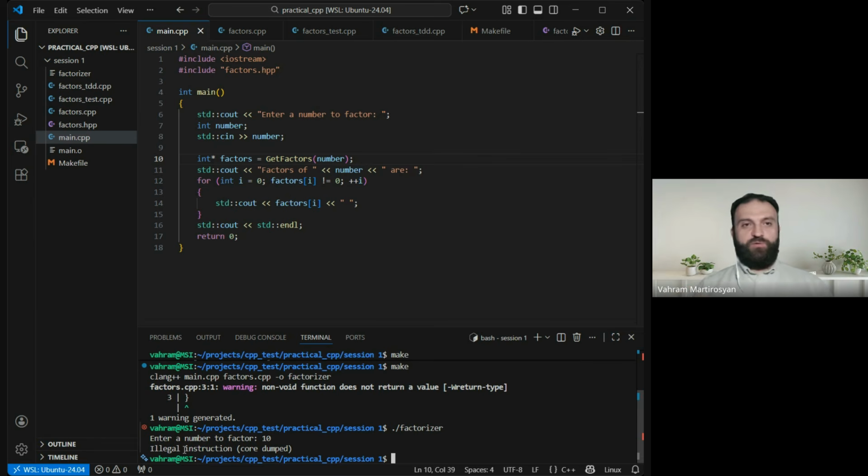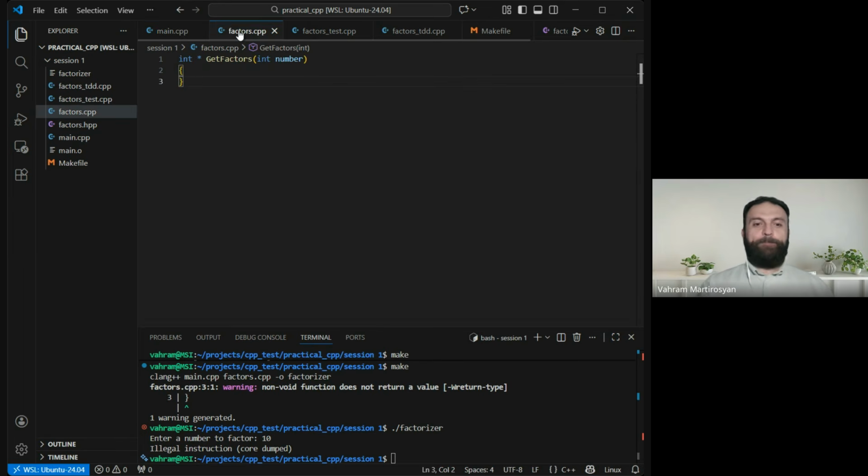Okay, illegal instruction. Why? What did we do illegal? Like, how could we even write anything illegal? Well, the point is, we had a warning, right? We kind of skipped it, but it is there, and it says that a non-void function does not return a value, which is in fact a problem.